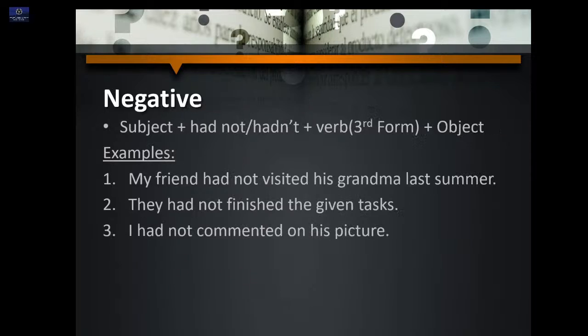Let's move to its negative. Subject, had not, or you can also write hadn't as the short form, verb in the third form, and the object. Examples: my friend had not visited his grandma last summer. They had not finished the given tasks. I had not commented on his picture. Now here, you only need to add not to make it a negative sentence.